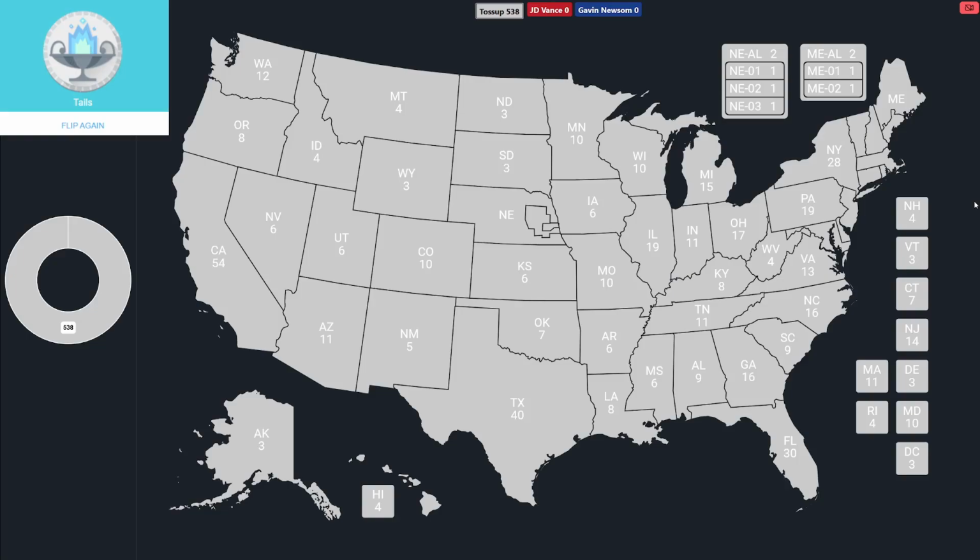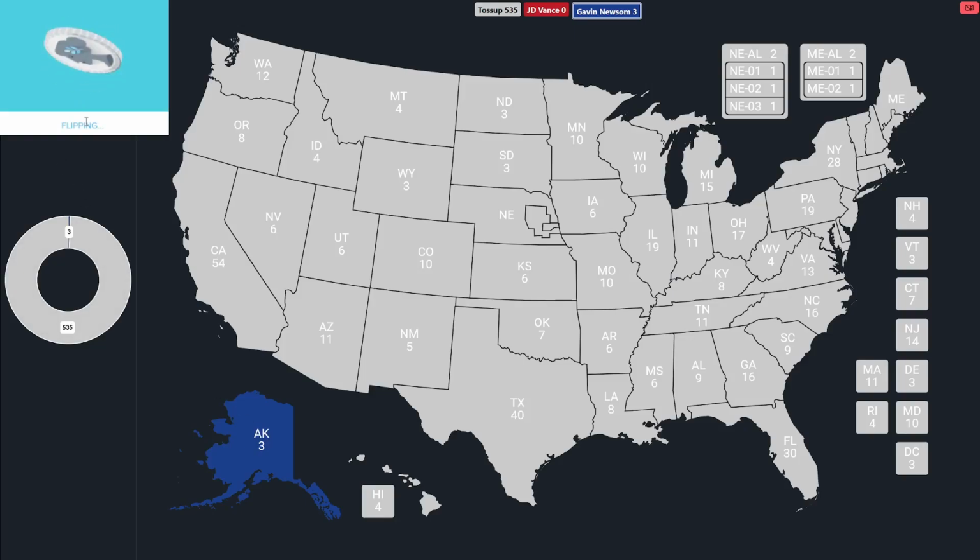It's heads for Vance and it's tails for Newsom. The first flip is for Alaska. Here it is. And that is tails. It's going to Gavin Newsom. He gets us started. Let's do Hawaii. 4 votes. Vance looking for heads, but it's tails again.